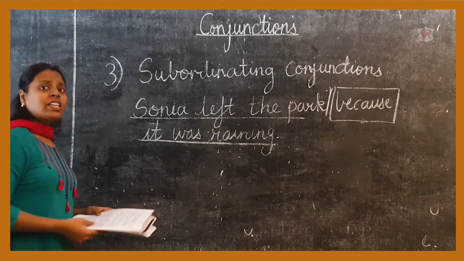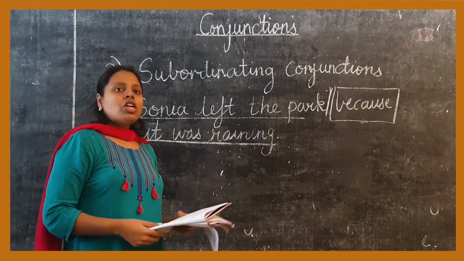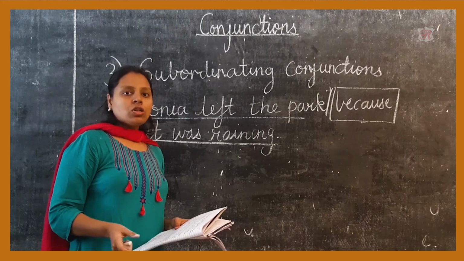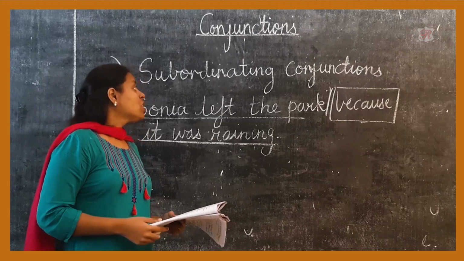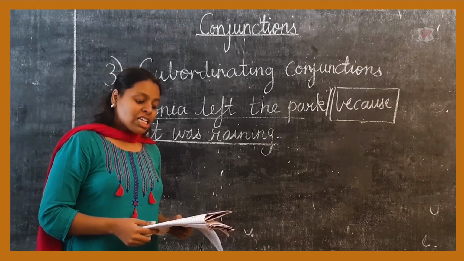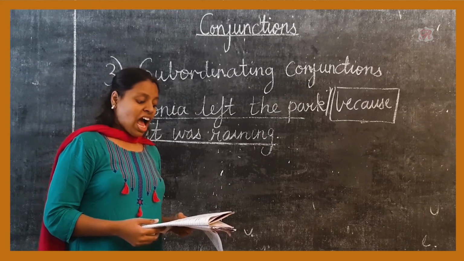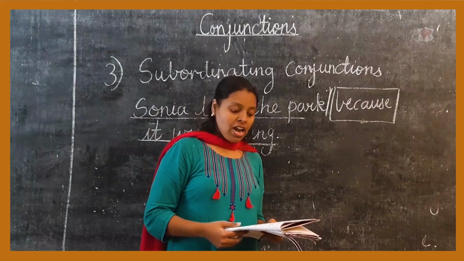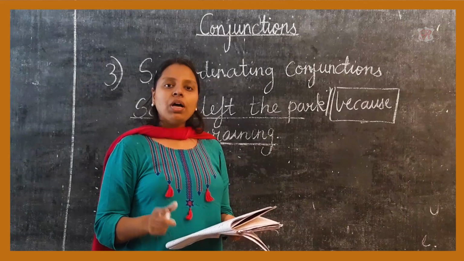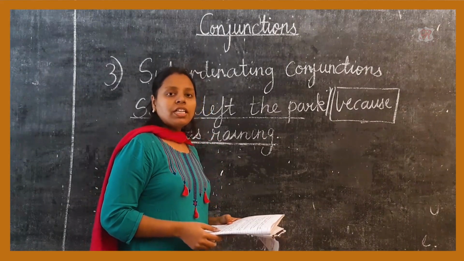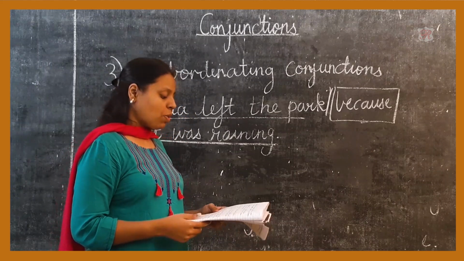Now, another example: she is sad since she has lost her doll. Here, she is sad is one part of the sentence, since is a subordinating conjunction, and has lost her doll is the other part of the sentence. The third example: I will be able to drive when I get older. I will be able to drive is one part of the sentence, and the other part is I get older. Here the word when is acting as a subordinating conjunction.